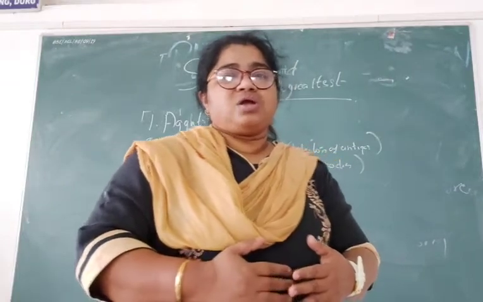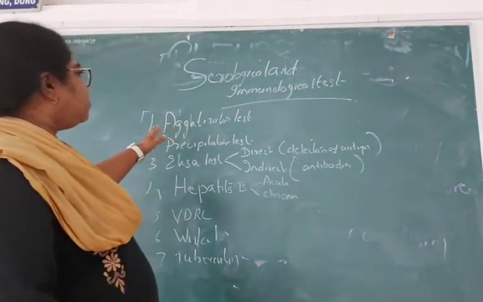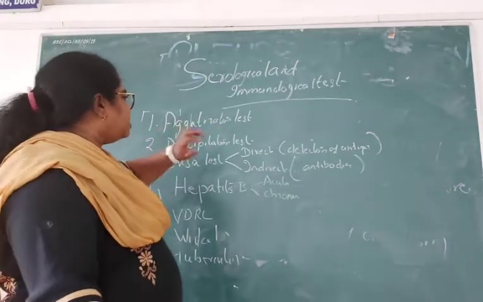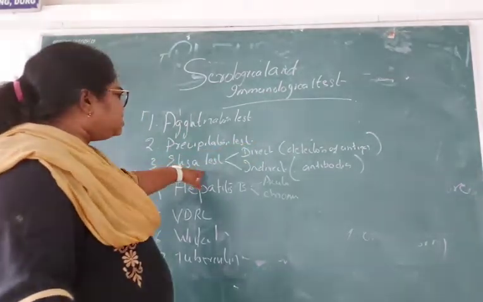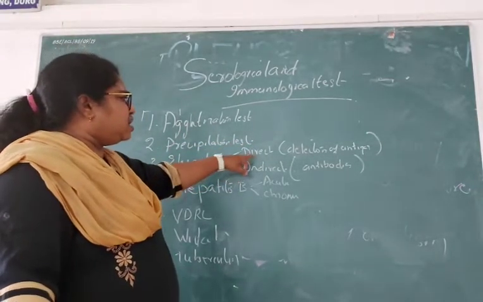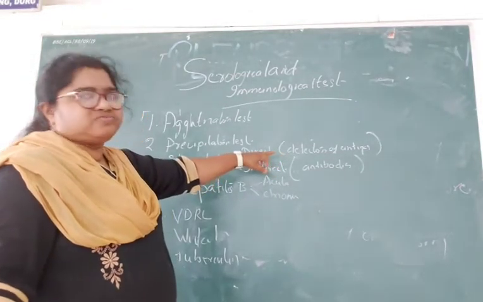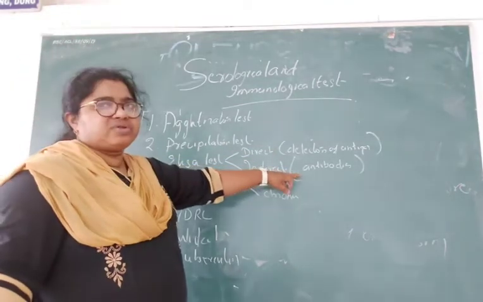So this was all about the serological tests. What all have we seen: the agglutination test, the precipitation test, the agglutination test in the Vidal condition, and the ELISA test, direct and indirect. Direct is for the detection of antigen, as seen in hepatitis B, and indirect is in the case of HIV.